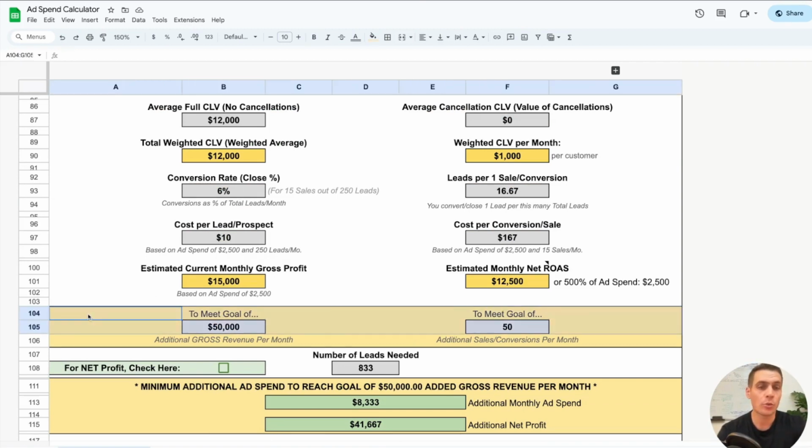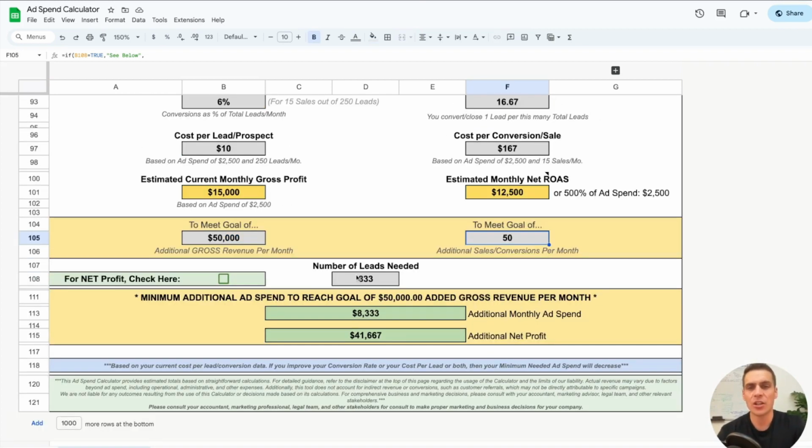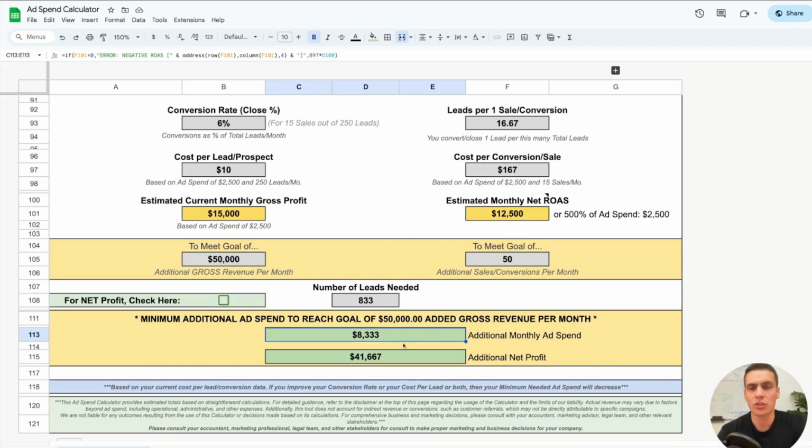So in this next section, we reiterate your goals. In order to meet your goal of $50,000 additional gross revenue every single month, which equates to a goal of 50 additional sales or conversions per month, you need to get 833 leads every single month to close those 50 sales. And what that means is you need to add an additional $8,333 to your monthly ad spend. So you're already doing $2,500. You need an additional $8,333 to get the additional 833 leads that you need.